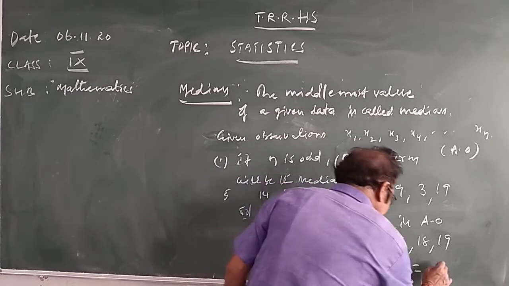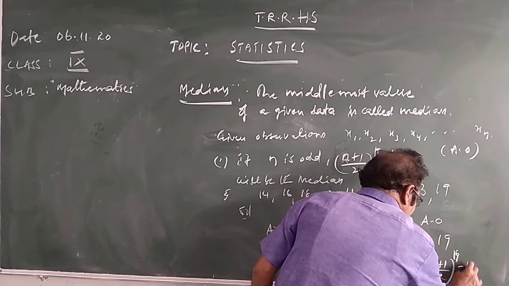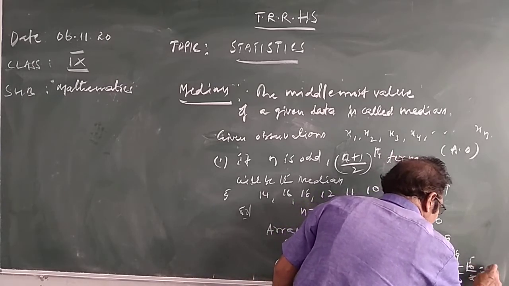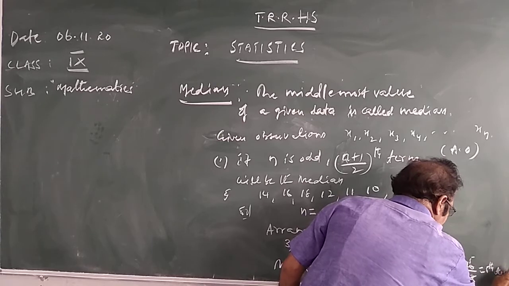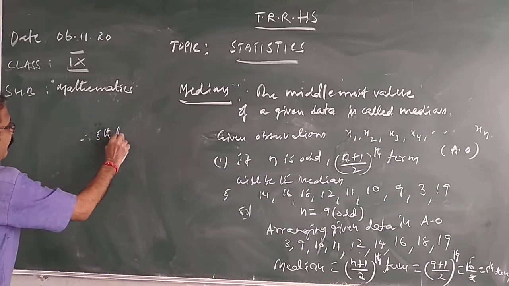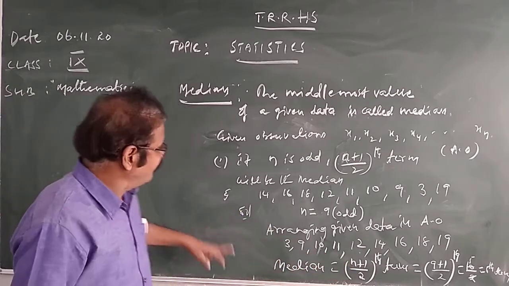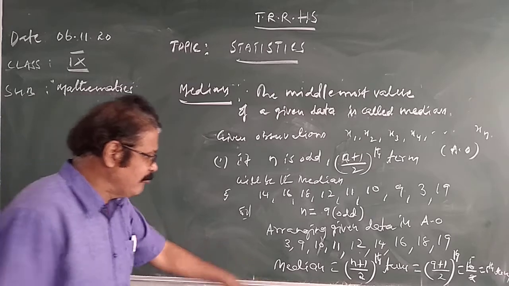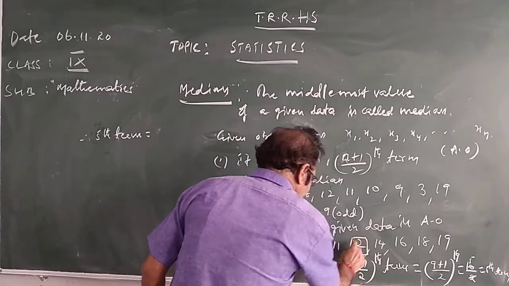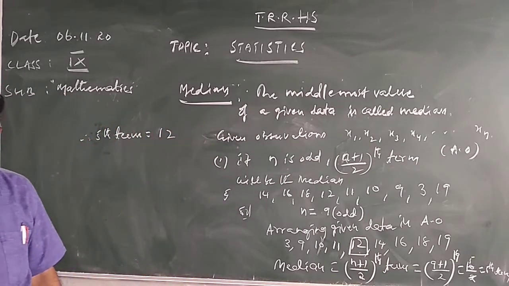N means how much? 9. 9 plus 1 by 2 means 10 by 2. 10 by 2 means how much? 5. So the 5th term will be the median. What is the 5th term after arranging in ascending order? Count up: 1, 2, 3, 4, 5. What is the median? Well, like this. The median is 12. Right?